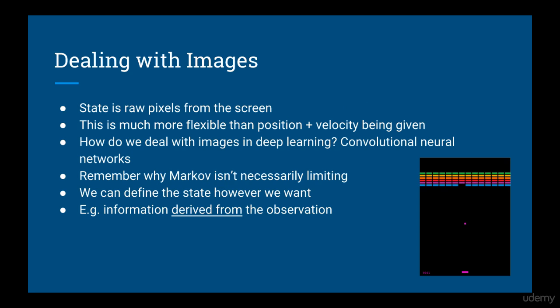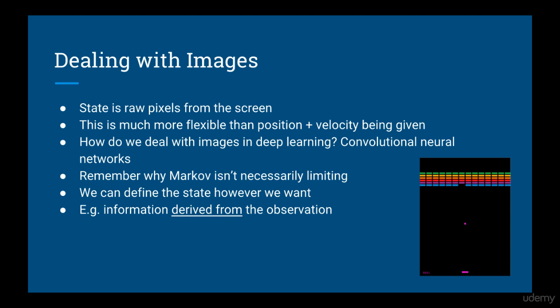The next technique isn't a trick per se, but it has something to do with the fact that the states are raw pixels of the screen. These are images, of course. As you know, the way we deal with images in deep learning is to use convolutional neural networks. One problem with still images that I showed you in the introduction is that you can't tell how things are moving. For example, in Breakout, you can see the ball, but you can't determine its velocity from just one image. Therefore, we can't use just this one image.